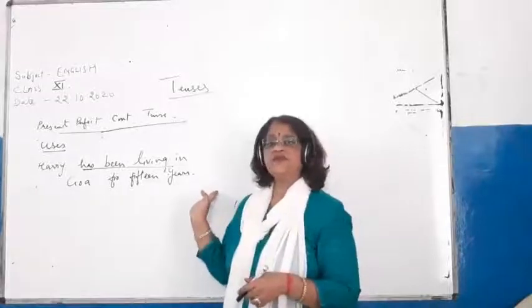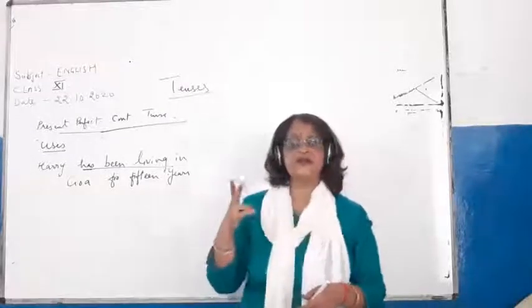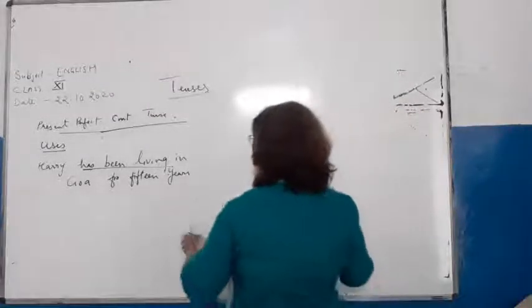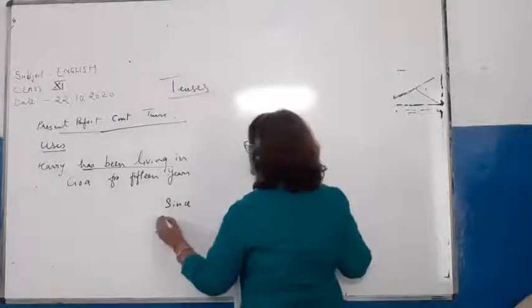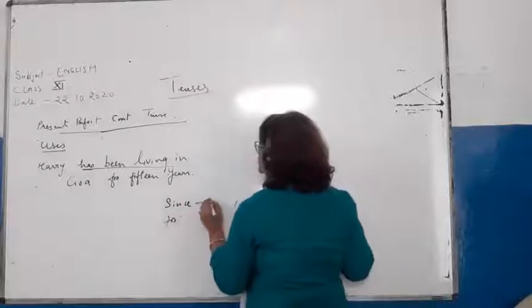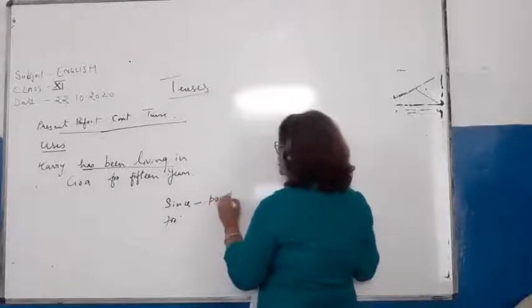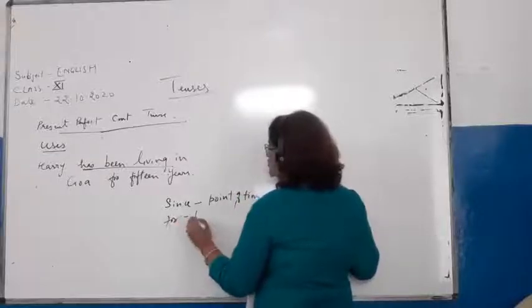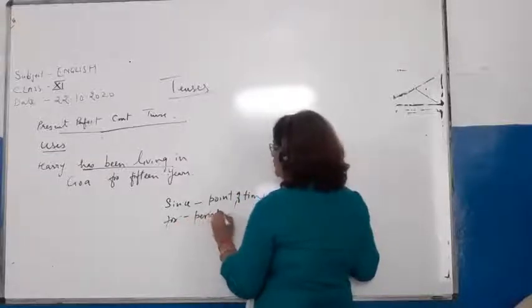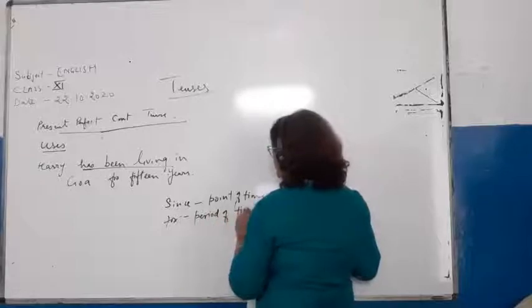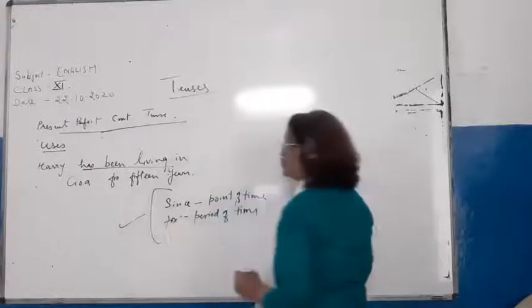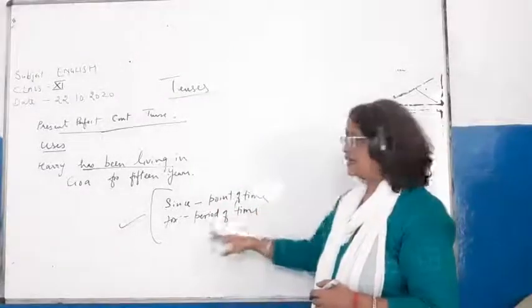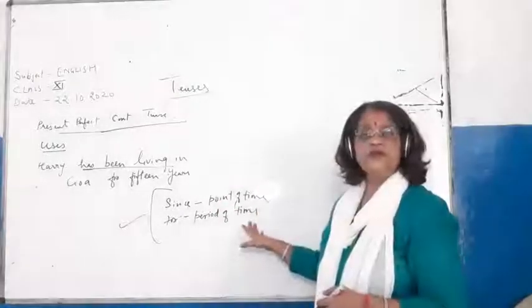Okay. But before that children, I will be telling you about two things which are very necessary. One is since and the other is for. Since is used for point of time and for is used for period of time. You have to note both of these.